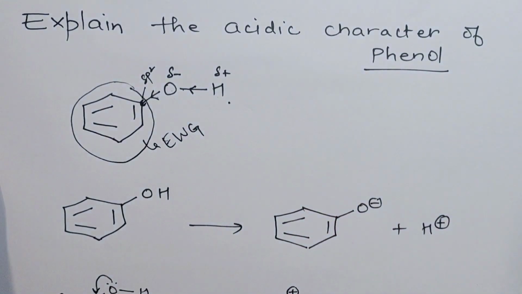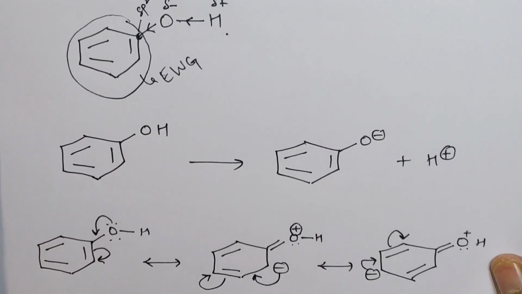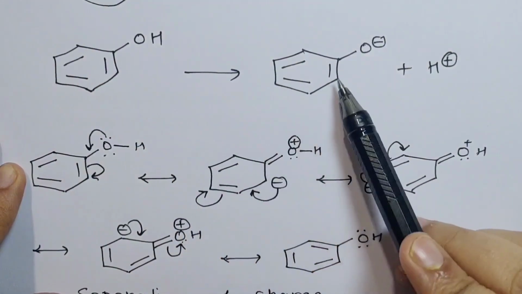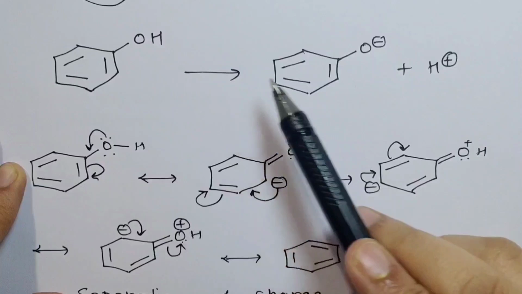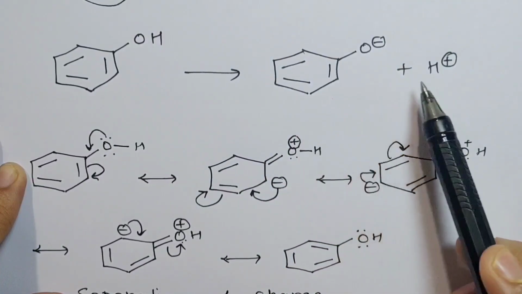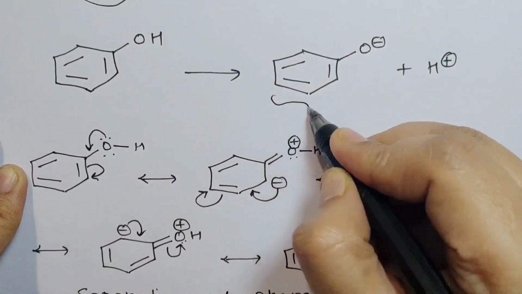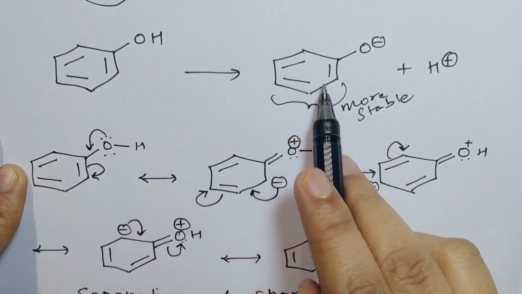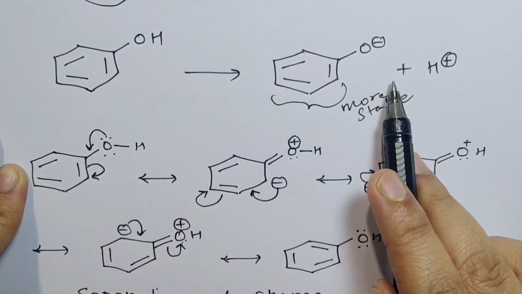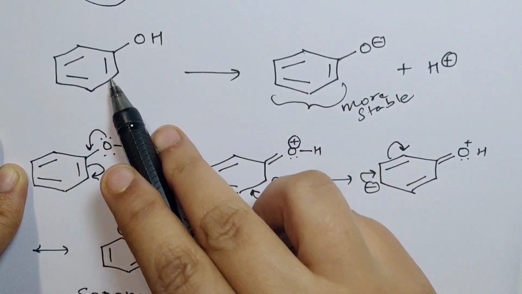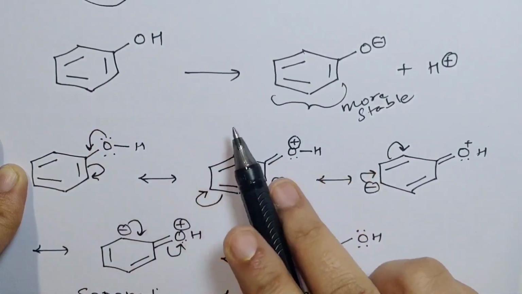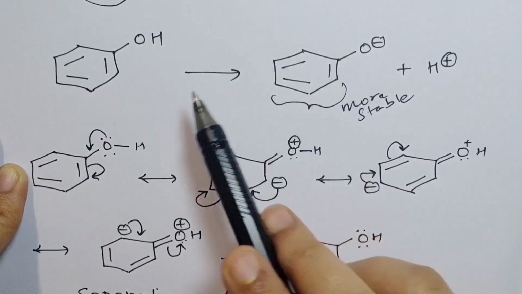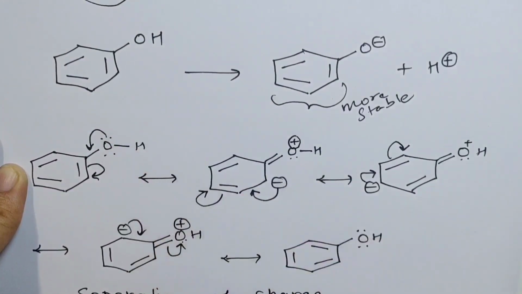There's another way to explain the acidic character of phenol, which is this. When phenol loses the proton to form the phenoxide ion, this phenoxide ion is more stable as compared to phenol. If the product is more stable, the reaction goes forward. Now, why is phenoxide more stable than phenol? These are both resonance stabilized, but the resonance structures of phenoxide make it much more stable than the resonance structures of phenol. How? Let's see.